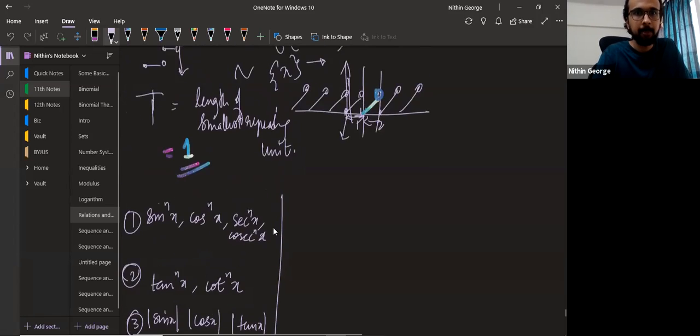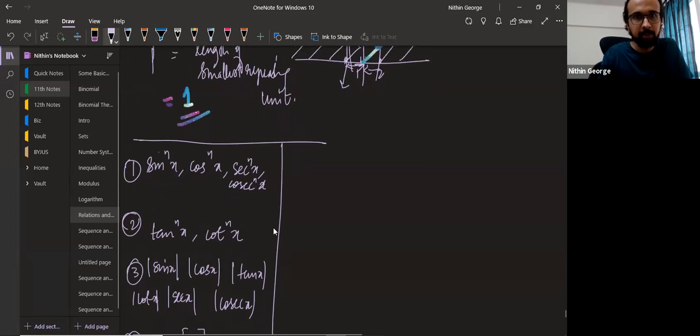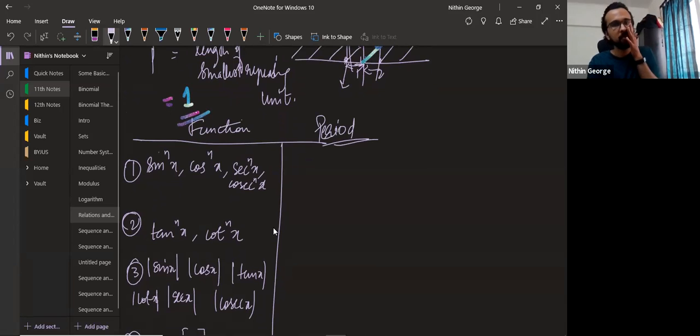Guys, these are the functions. And what I want from you is the period of these functions. If you have sin power nx, cos power nx, sec power nx, cosec power nx, they'll all have the same period. What will the period be?